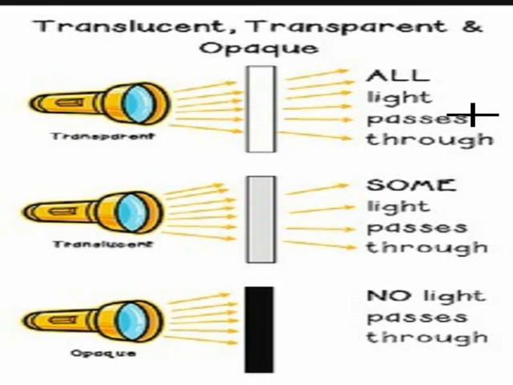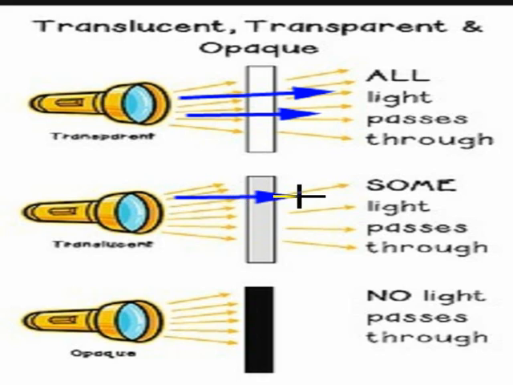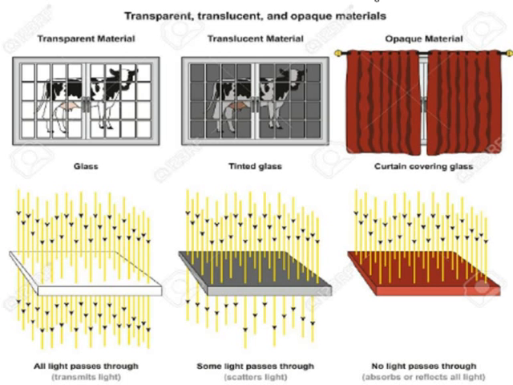So we were studying about transparent materials and translucent materials. See, this is a transparent material, so all the light is going to pass through it. Understand? And we can see everything through a transparent material, for example, glass. Translucent material means some of the light is going to pass through it and some of it will not. So we cannot see clearly, but we can see half. An opaque material means wood. No light is going to pass through it, and we cannot see through opaque materials.